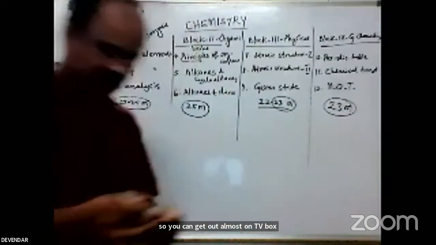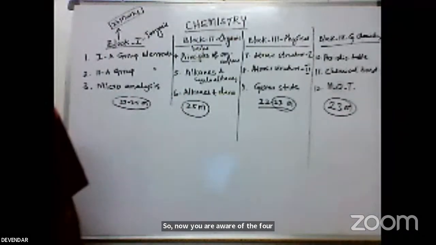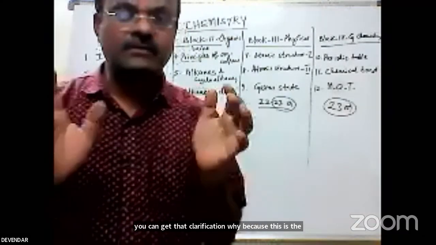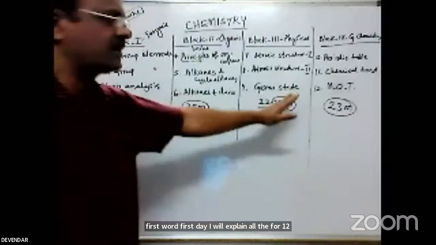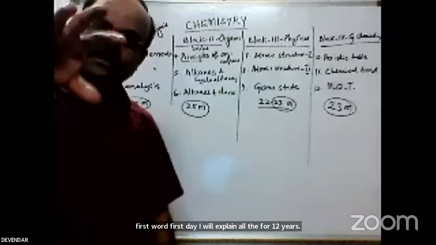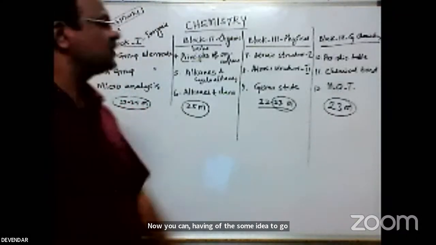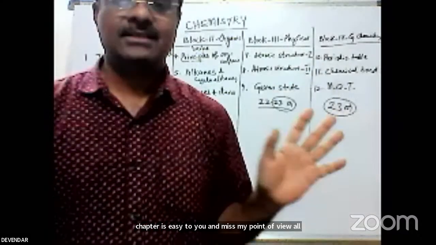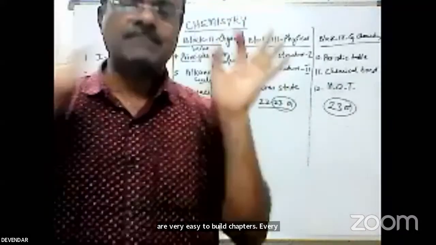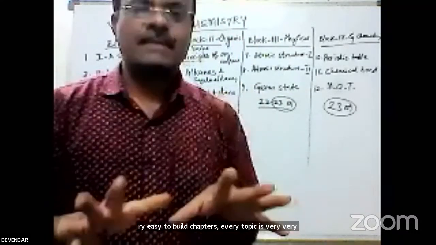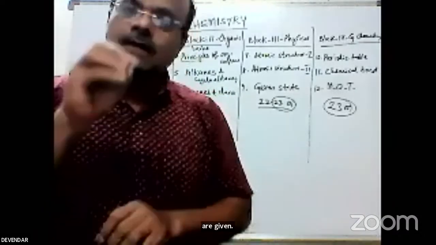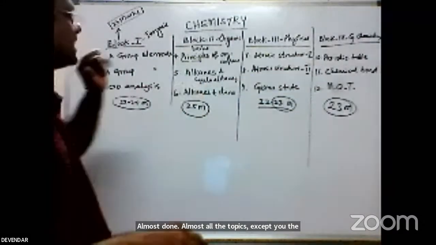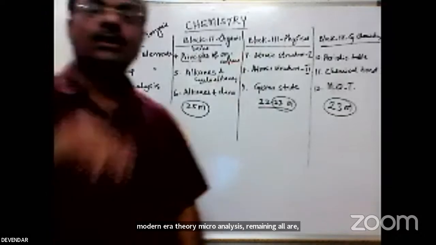So now you are aware of the 4 blocks. Today I hope you can get the clarification, because this is the first day I explain all 12 chapters. Now you have some idea of which chapter is easy for you. From my point of view, all 12 chapters are very easy. Every topic is very simple in the first semester. Basics and fundamentals are given. Almost all the topics except a few, like molecular orbital theory and microanalysis, you are familiar with from your school studies.